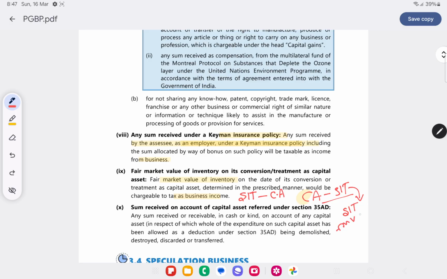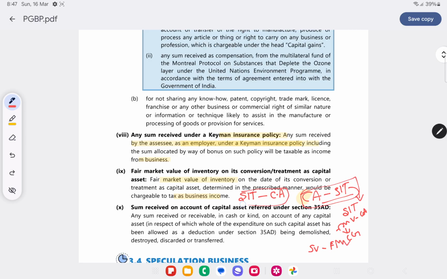FMV on the date of conversion minus cost of acquisition will be the capital gains, and sale price minus FMV will be business income. So this is in the case of capital asset to stock in trade.